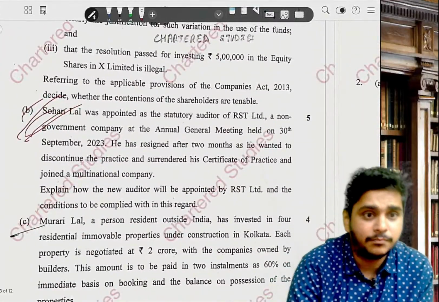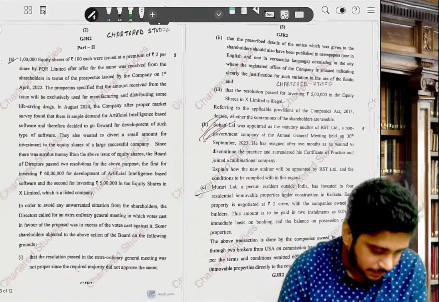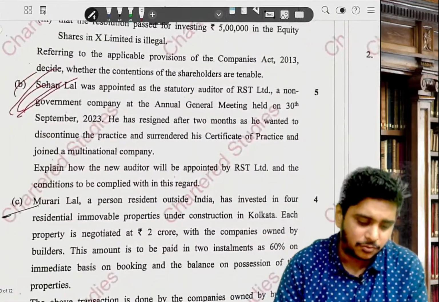Please answer this B question, a 5 mark answer. This is 1B. Oh, nothing came from the book.